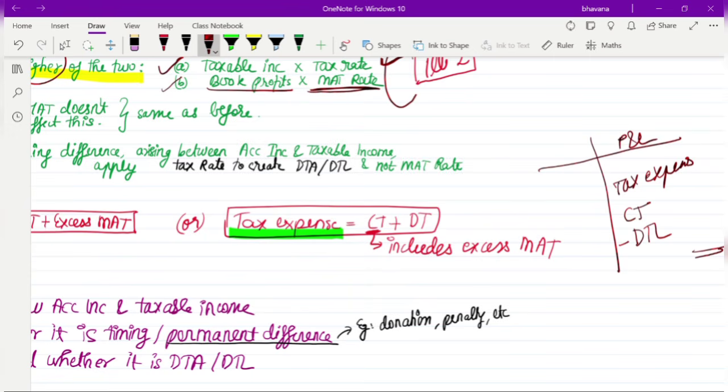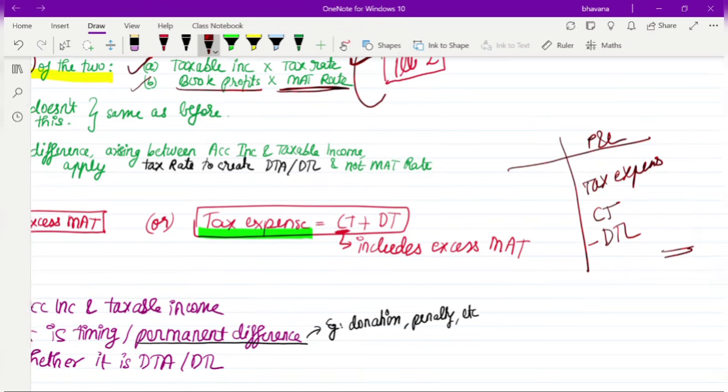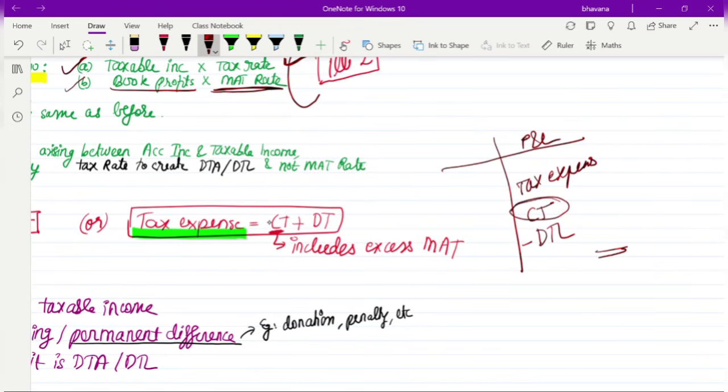Okay. But now since MAT has come, this will not be the normal current tax. This will be the current tax which is the higher of either the taxable income into tax rate or book profits into MAT rate. So that current tax you have to write here. So what was that current tax? It is 26,250. Okay. And then what was your deferred tax liability?